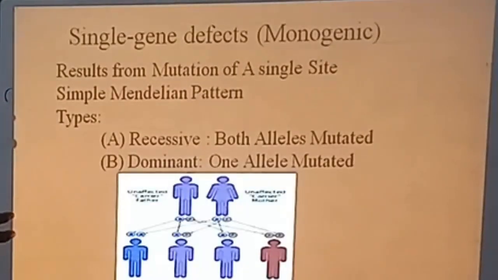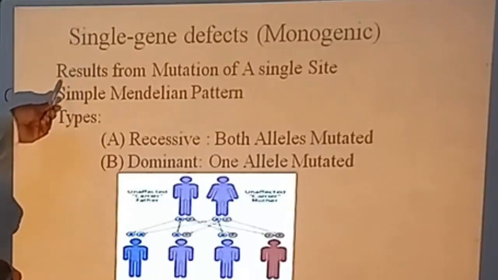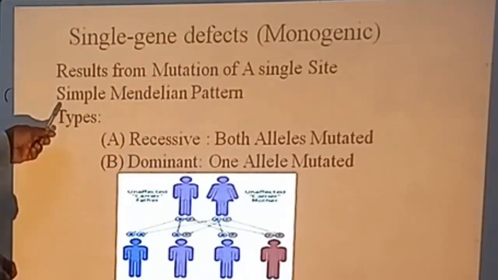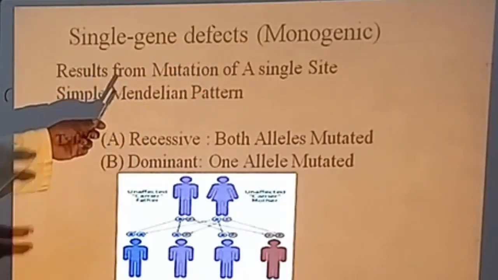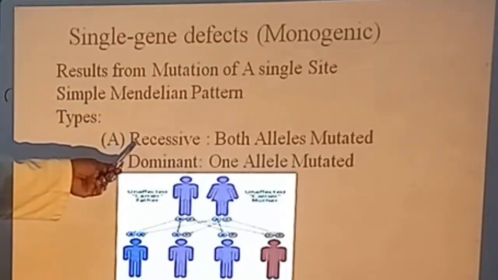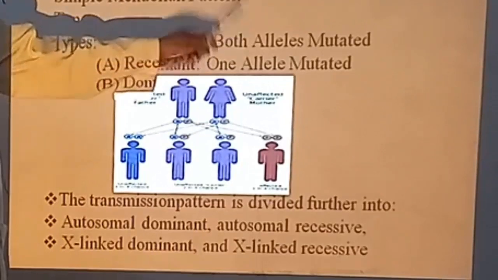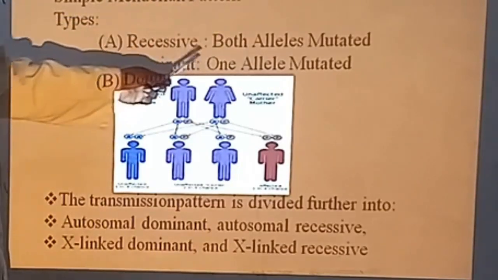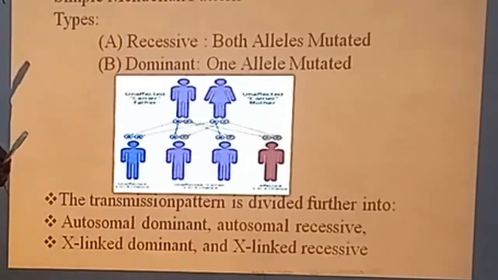In detail, we have to know about this particular type of genetic disorders, or single gene defects, that results from the mutation of a single site. A simple Mendelian pattern of inheritance is observed in this type of disease. That may be recessive, where both alleles are mutated, or dominant, where one allele is mutated.